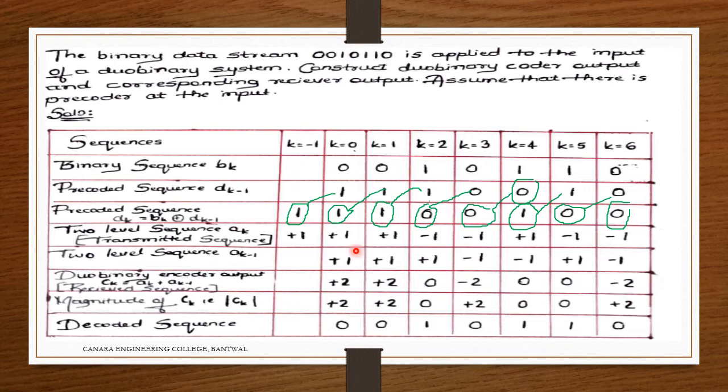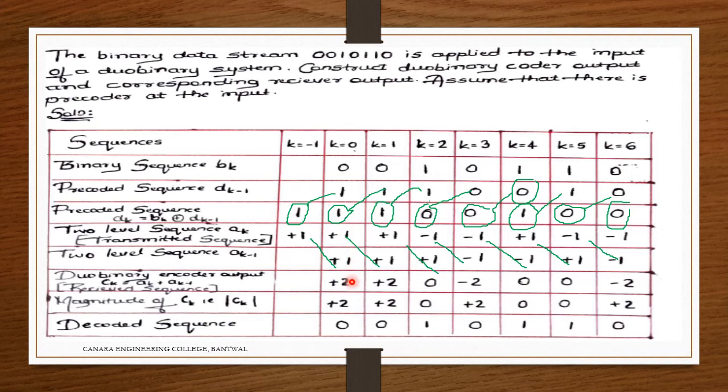Now the two-level sequence, that is ak, and ak minus 1 will be like here. After we shift it over here, we add those things.